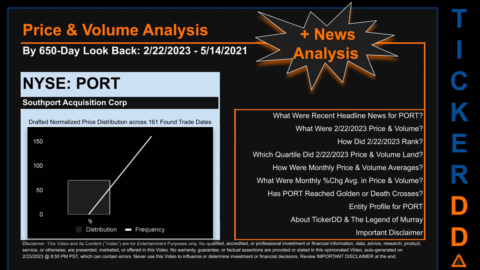The chart shown on this page is our initial attempt at studying the price for QORT after dynamically normalizing price distribution across those discovered trade dates. The bar chart is the generated distribution and the overlaid line graph, if it is generated, is the frequency of the prices on the x-axis. We will enhance this look through as our AI model progresses in the next iteration. Remember that this is just a drafted, in progress, observational model to best fit abstracted third-party data into various opinionated views. Before we jump into price and volume analysis, let's look at recent headlines for QORT.